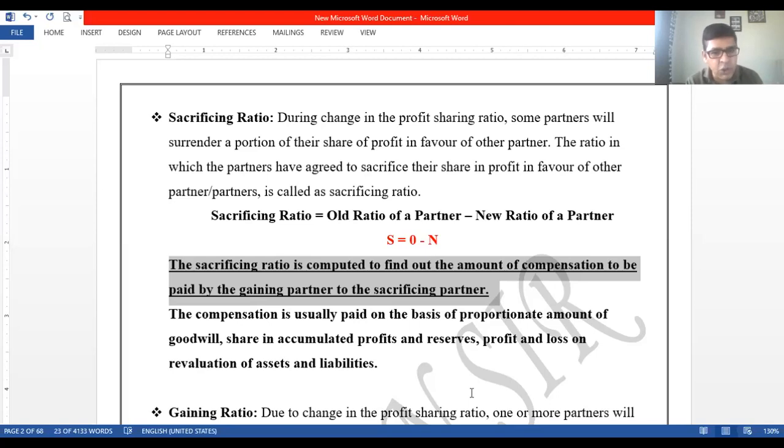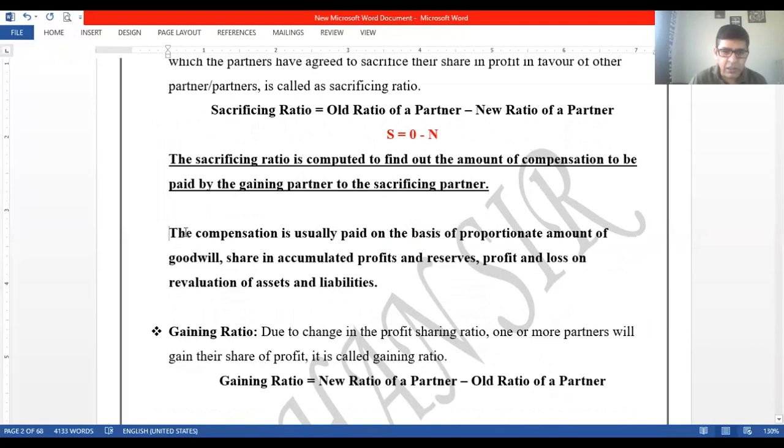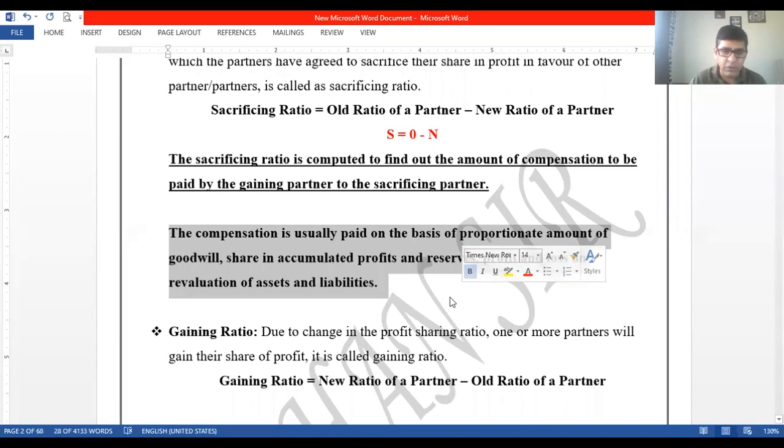That's the reason why we need to have the sacrificing ratio. The compensation is usually paid on the basis of the proportionate amount of goodwill, share in accumulated profits and reserves, profit and loss and revaluation of assets and liabilities. Okay, तो ये compensation की बात कर रहे हैं. All these points are going to be covered in this chapter. Correct? Please remember this point.